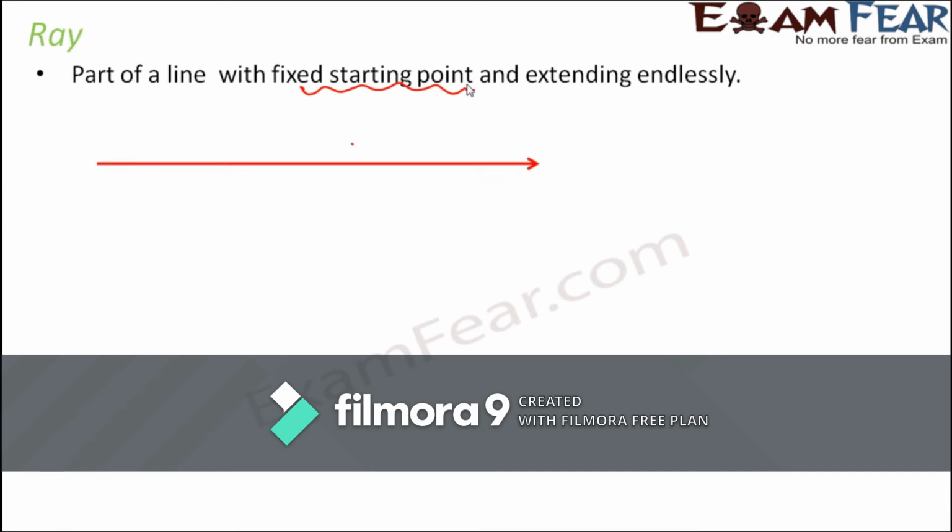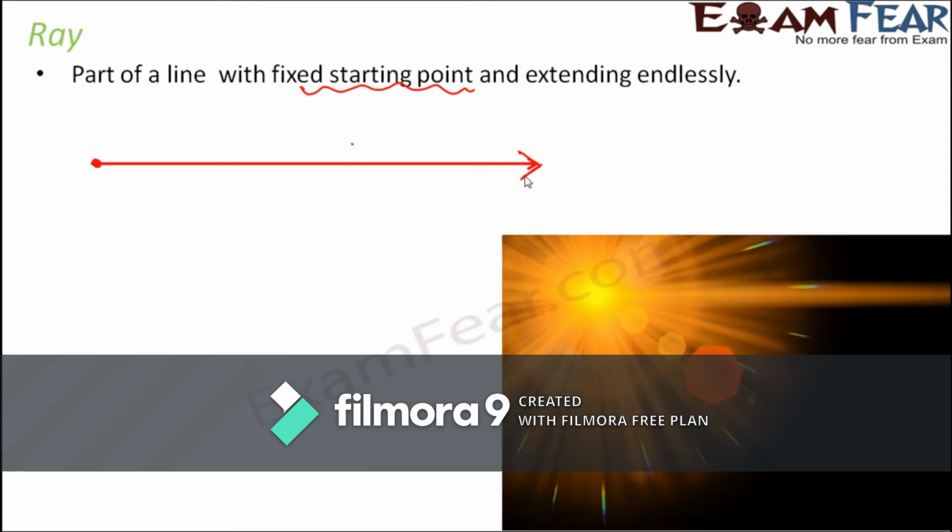So when you represent a ray, it is something like this. This end is fixed, but this end extends infinitely. So it is like an intermediate between line and line segment. A line extends in both directions, a line segment has both fixed points, and a ray has one fixed point and one side extending infinitely.